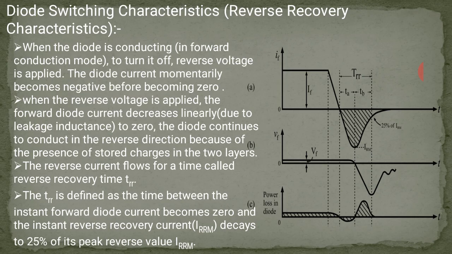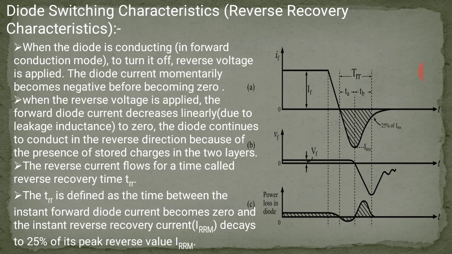This is the diode switching characteristics, or we can say reverse recovery characteristics. After the forward diode current decays to 0, the diode continues to conduct in reverse direction because of the presence of stored charge in the depletion region and semiconductor layer.